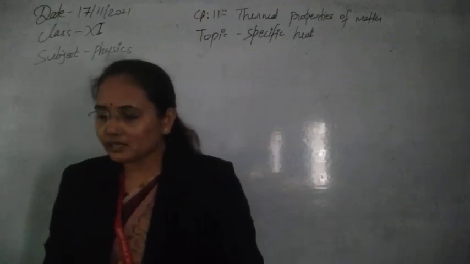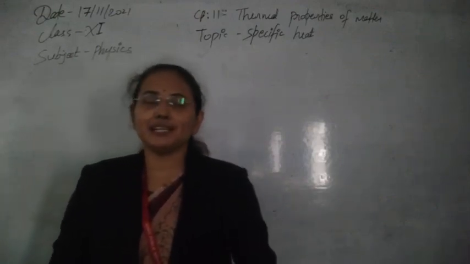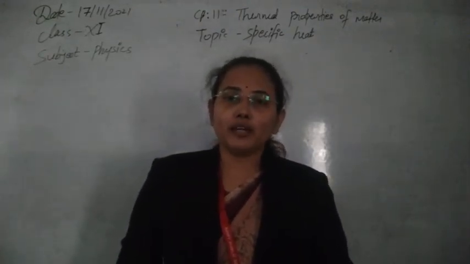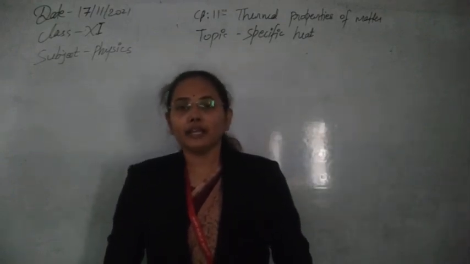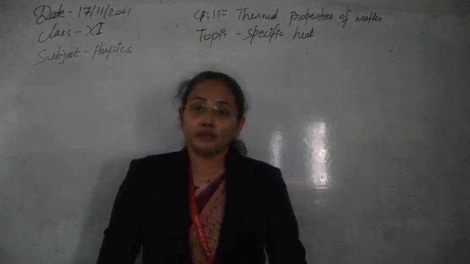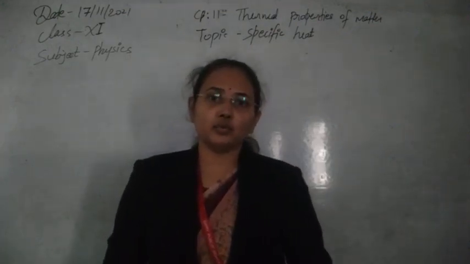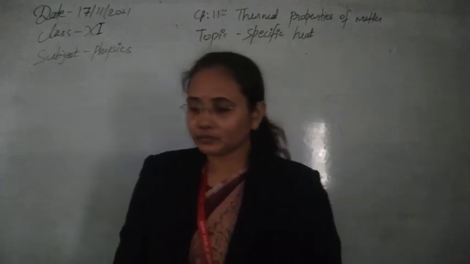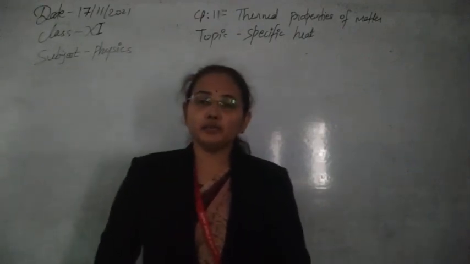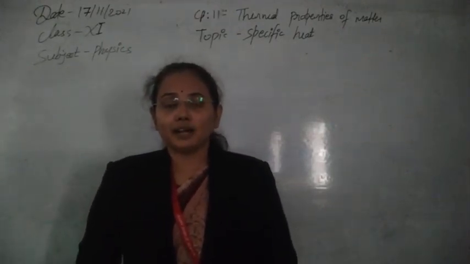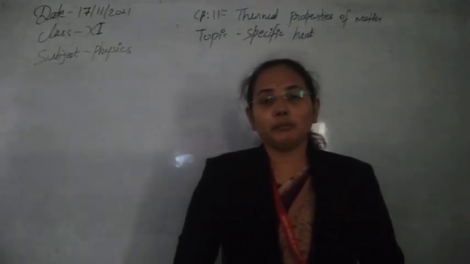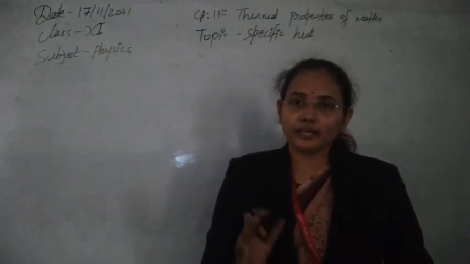So first of all, before discussing specific heat capacity, we have discussed heat capacity. Heat capacity is the quantity of heat required to raise the temperature of any mass of the body by 1 degree Celsius. Similarly, we use the word specific whenever we use the value of mass equal to 1 kg or 1 gram.